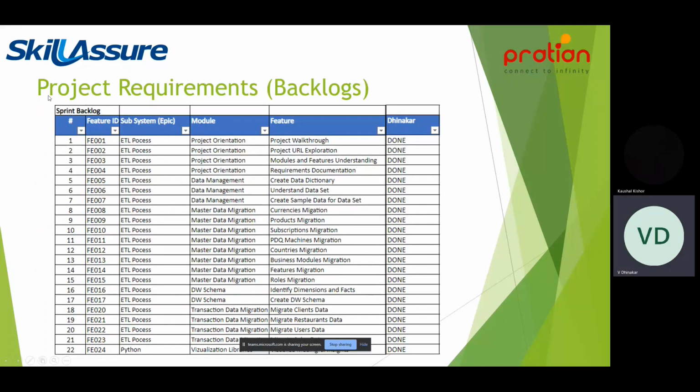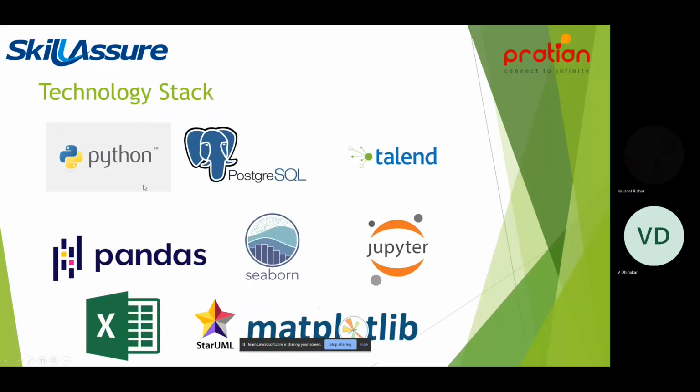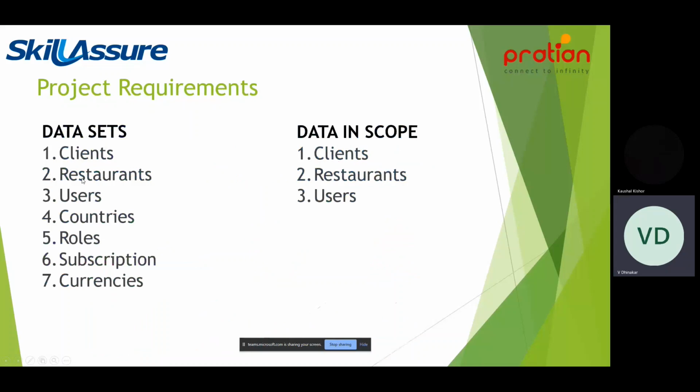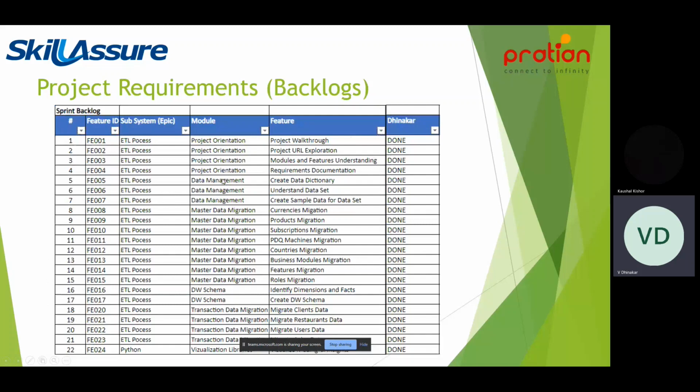So let's see the project requirements. So here is the backlog that we have made. All the project requirements are listed here, from data migration to understanding the project, to creating a data dictionary, to creating a data warehouse schema, all the migration, all the transactions, and all the visualizations. Every project requirement is given here as a backlog.